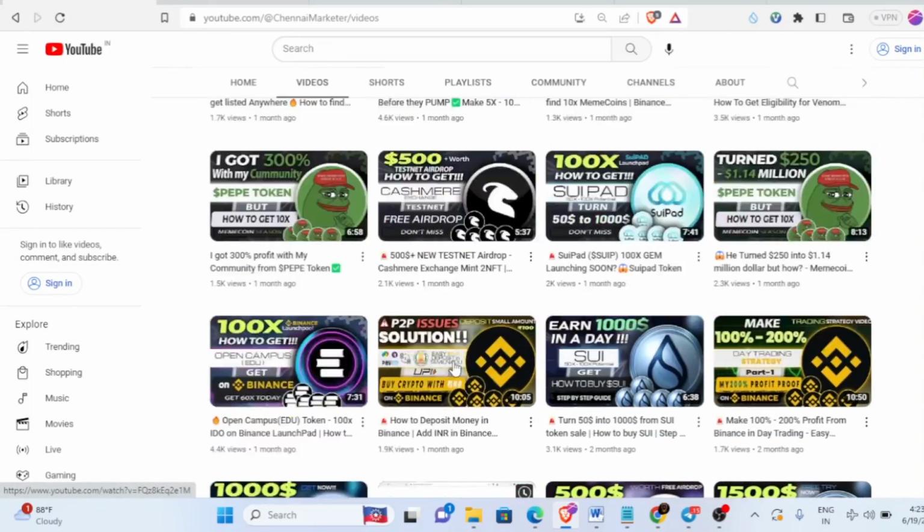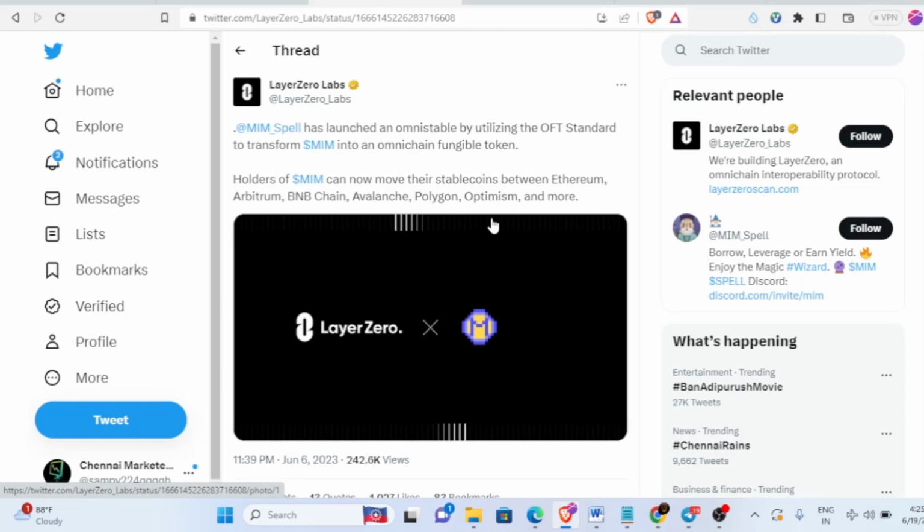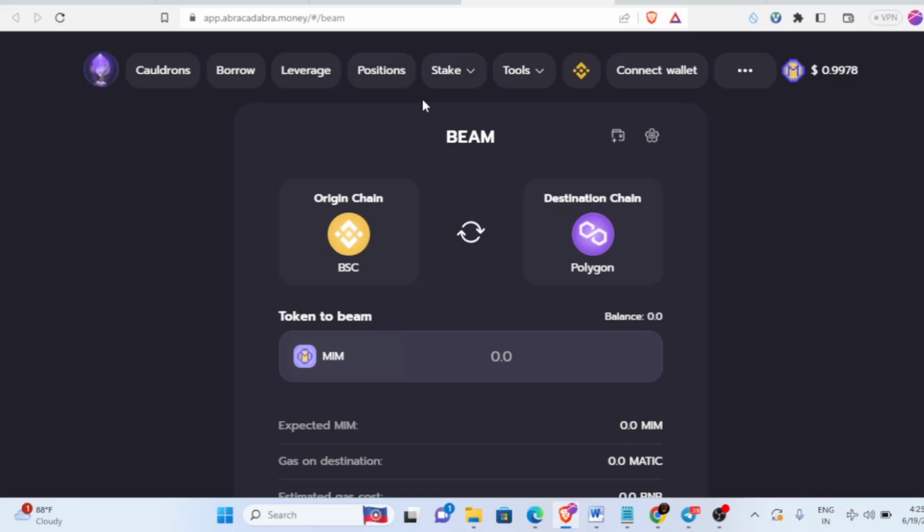And in this video you can use the new bridge. We are going to see how to increase the volume, because if you increase the volume, you will be eligible for the airdrop. Using this platform, the platform name is abracadabra.money, we're going to use the bridge and send MIM stablecoin from one chain to another chain. By doing so, we are increasing the transactions in LayerZero. That's what we're going to see in this video.